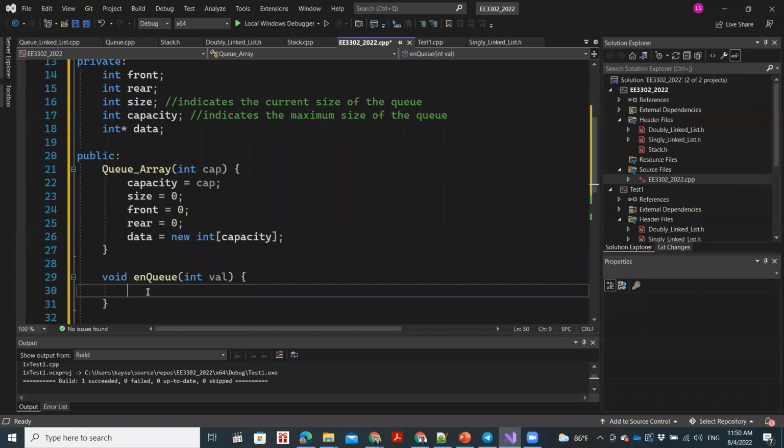I guess your answer assumed that this capacity is the remaining capacity. If this were the remaining capacity, then your answer would be correct, and we could just check whether capacity is equal to 0. But this capacity is the absolute maximum size that the queue can be, so it doesn't change, it's a constant. If it was the remaining capacity, your answer is right.